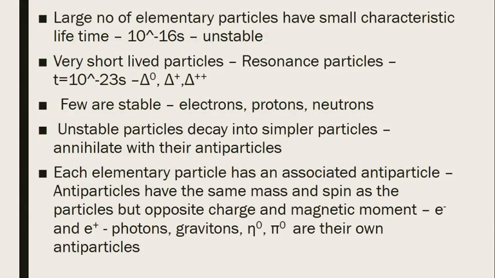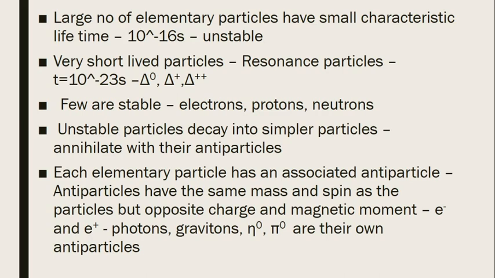A large number of elementary particles have a small lifetime, which is known as characteristic lifetime. That means it has a lifetime of 10 raised to minus 16 second. So these particles are unstable particles. A large number of elementary particles are unstable.